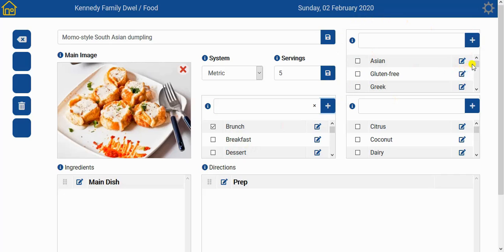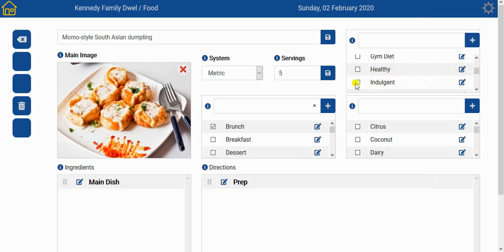You can once again either select the existing styles or add your own, which is as simple as just typing it in here and clicking the plus button. So in our case, our style of dumplings is Asian. And we may select multiple styles. It might be gluten-free as well. You might want to put it in your gym diet or under the healthy category. So multiple styles may be selected.